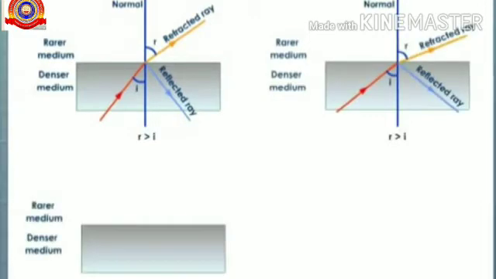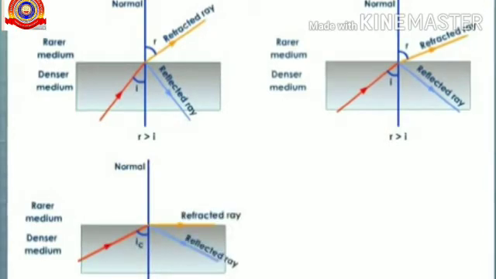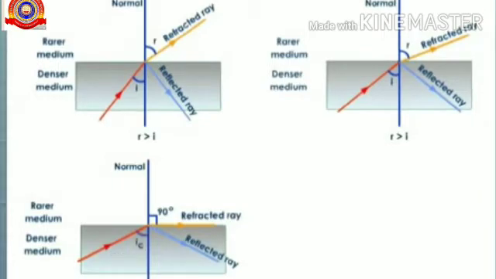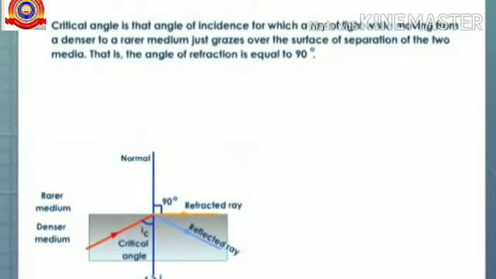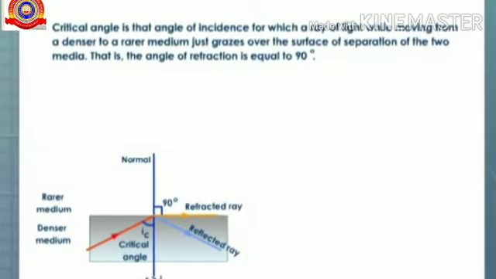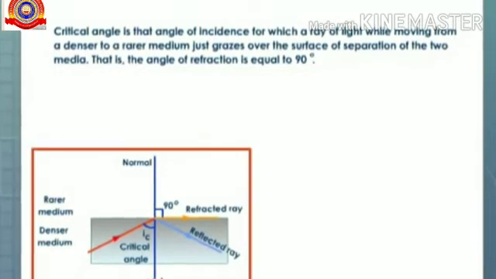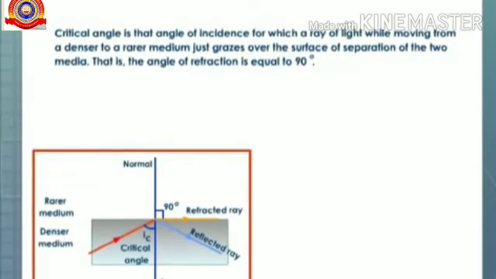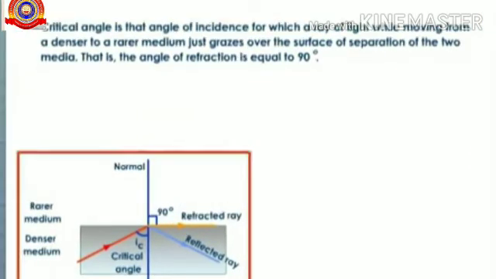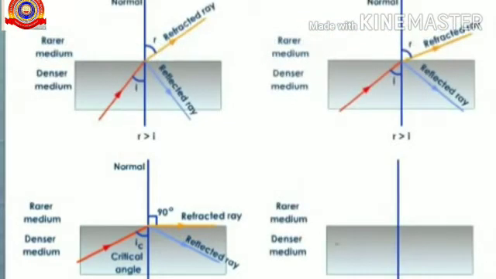Now, if we increase the angle of incidence, the angle of refraction also increases. And for a certain angle of incidence, here it is ic, the refracted ray travels along the surface of separation and the angle of refraction will be 90 degree. ic is referred to as the critical angle. So, the critical angle is that angle of incidence for which a ray of light, while moving from a denser to a rarer medium, just grazes over the surface of separation of the two media. That is, the angle of refraction is equal to 90 degree.